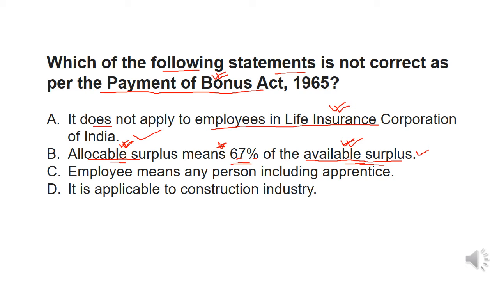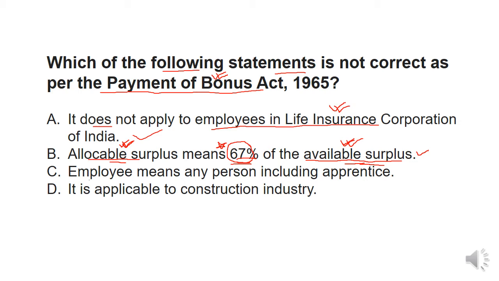And the rest of the amount, apart from this 67% given as allocable surplus by the employer, will be kept by the organization for other parties, okay, because there are other parties apart from the workers, and there could be some other parties also, right. For them the rest amount will be kept by the organization.